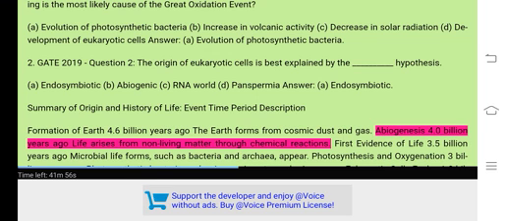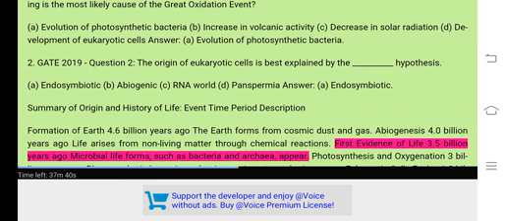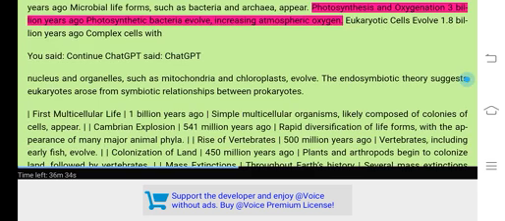Abiogenesis. 4.0 billion years ago life arises from non-living matter through chemical reactions. First evidence of life. 3.5 billion years ago microbial life forms, such as bacteria and archaea, appear. Photosynthesis and oxygenation. 3 billion years ago photosynthetic bacteria evolve, increasing atmospheric oxygen.